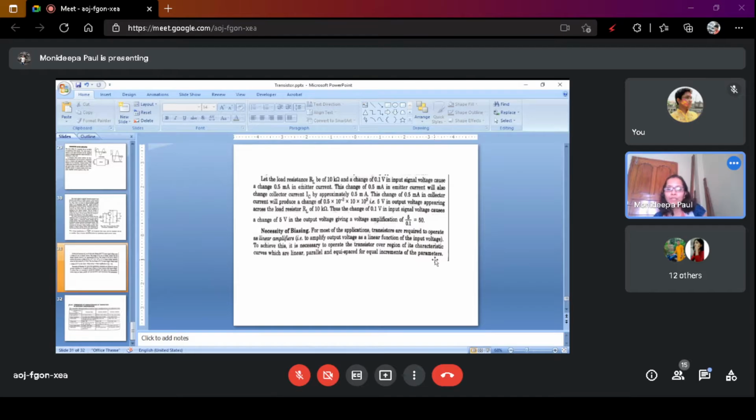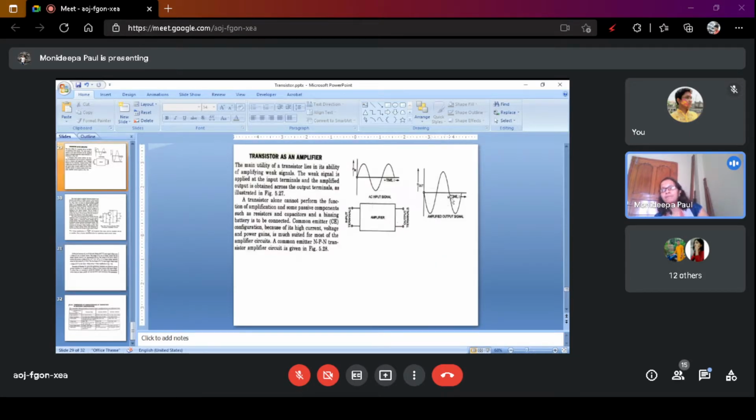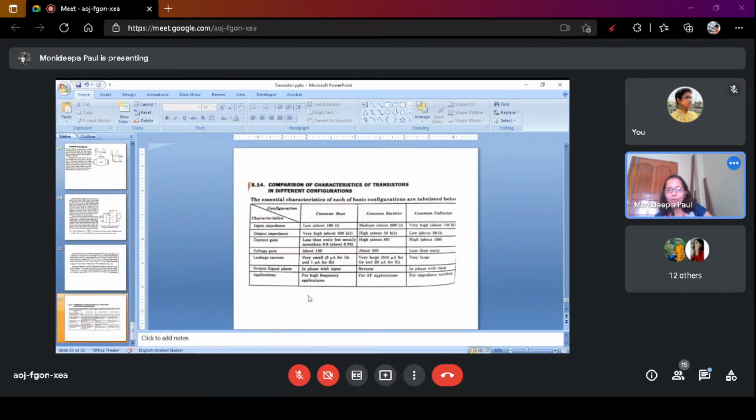Output signal phase: in phase with input, and reverse in phase with input. If you see the output waveform in the common emitter case, when you apply the positive half of the input signal, you get the negative half of the output signal. This is the reverse. In case of common base, the positive half of the input signal gives a positive half of the output signal.